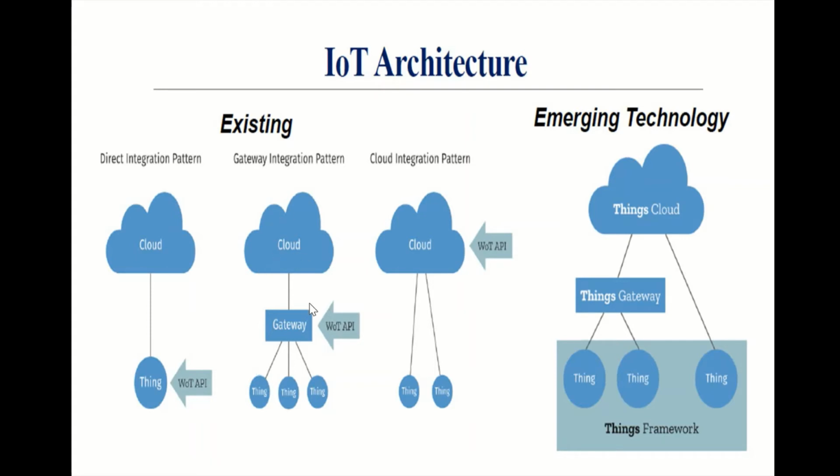In case of gateway integration pattern, things do not require any internet connection, and things can share the data to the gateway. From the gateway the data can be passed to the cloud. So here the intermediate node requires one internet connection. N number of things can be connected to one gateway.